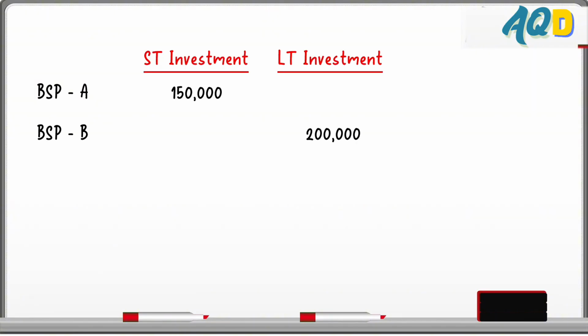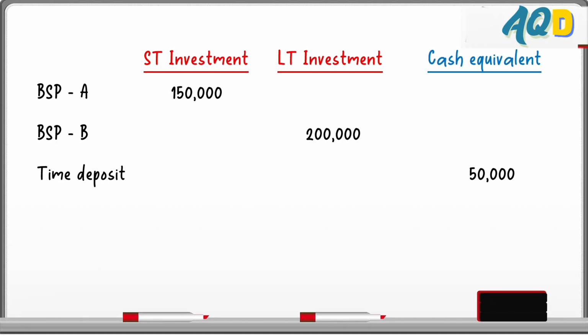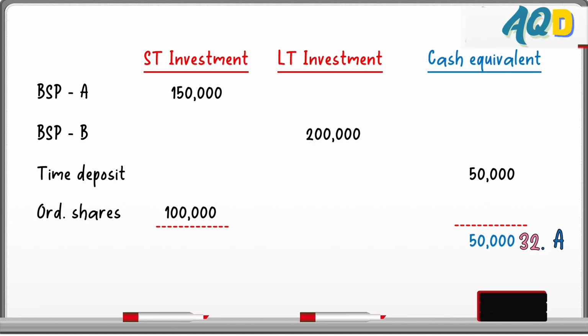So our solution for A, that's a short-term investment. For B, that's a long-term investment. Time deposit, our only cash equivalent. Then ordinary shares, another short-term investment. So our cash equivalent to answer question number 32 is 50,000, that's letter A. Question 33, total short-term investments, 250,000, letter B.